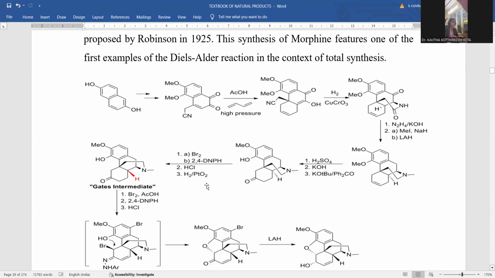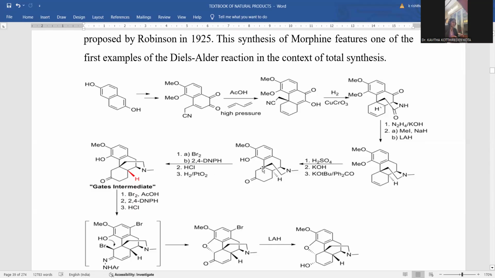Hydrochloric acid deprotection is possible. Hydrogen and platinum oxide, if treated, that is simply a reduction process. Let me show what chemical transformations are taking place by these reagents from this intermediate to the next one, right? So here the methoxy is unaffected, the hydroxyl remains acidic, the benzenoid nucleus is unaffected, and here we have a saturated cyclohexane ring that remains as such. The methylation remains.